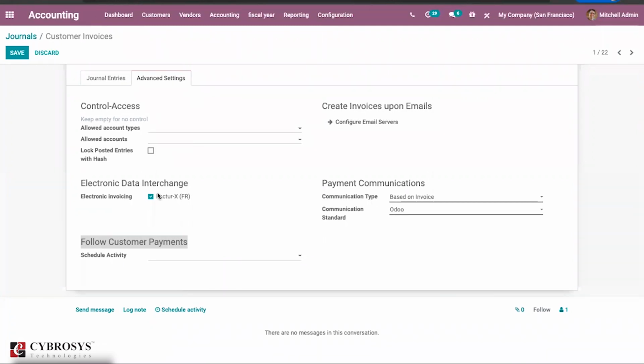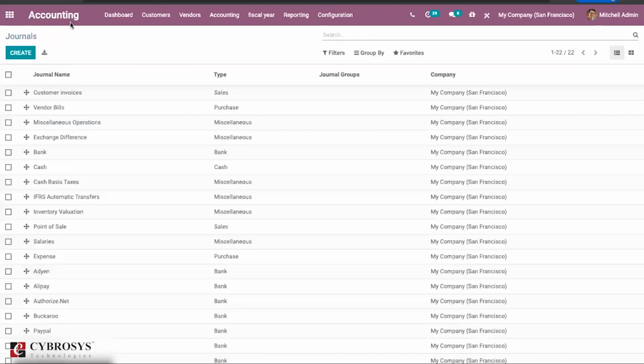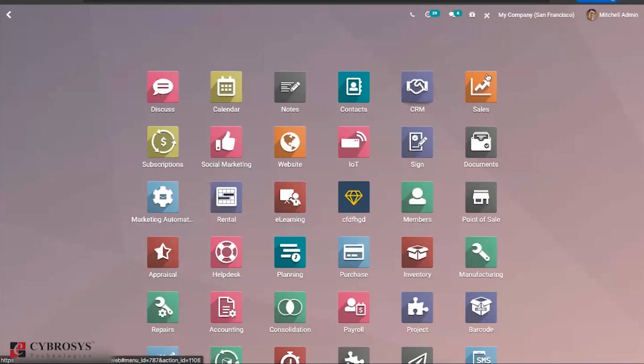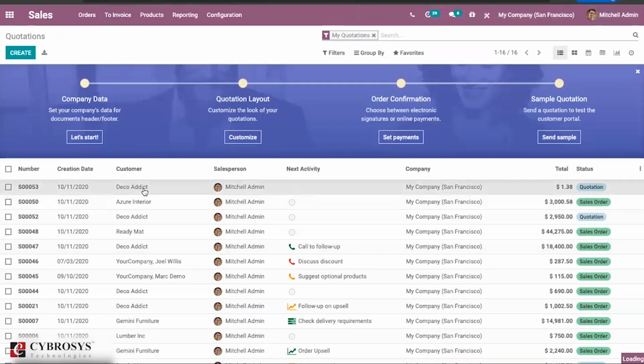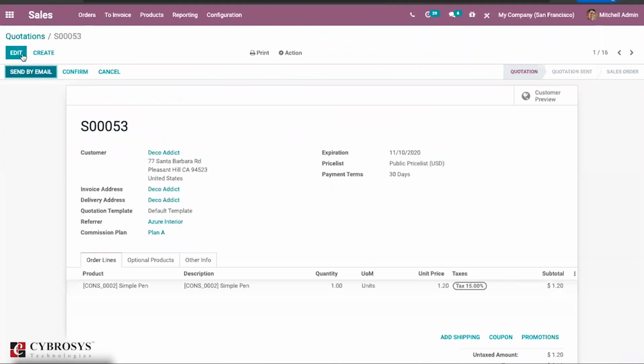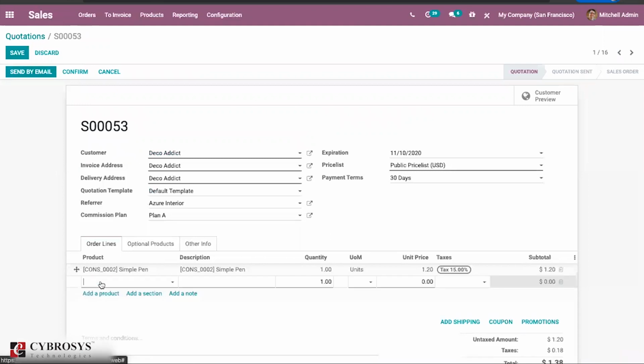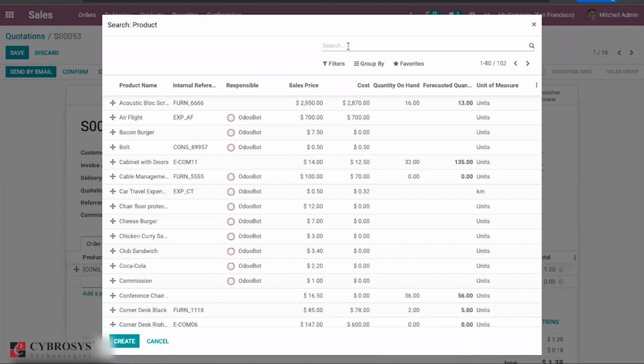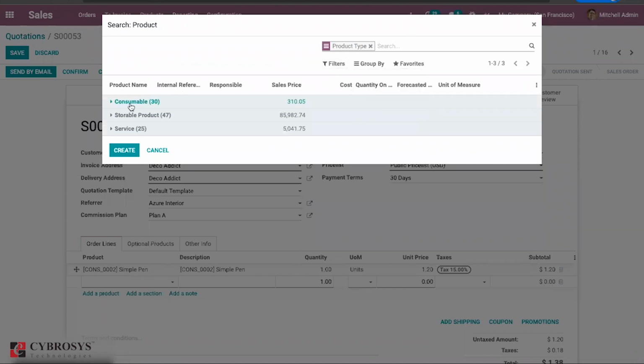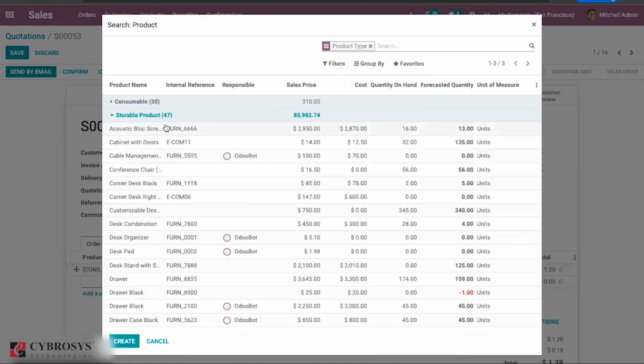The next change Odoo has brought in here is the forecasting report. In the case of sales, if it is a storable product, you can find the forecasted details of this particular product. I'm just selecting a filter, product type, storable product.